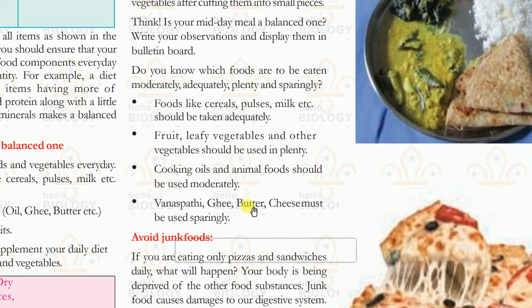Vanaspati, ghee, butter, cheese must be used sparingly. Understood? Sparingly means very, very little. Vanaspati is not good for the body. Leave it. Cheese also is not good for our body. Leave that. Butter and ghee are always preferred.